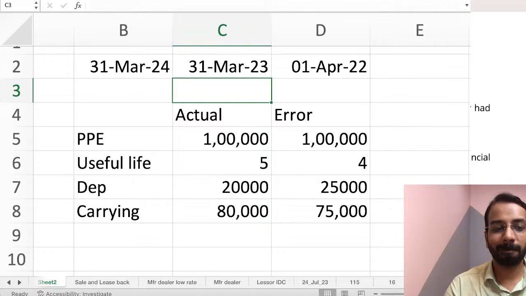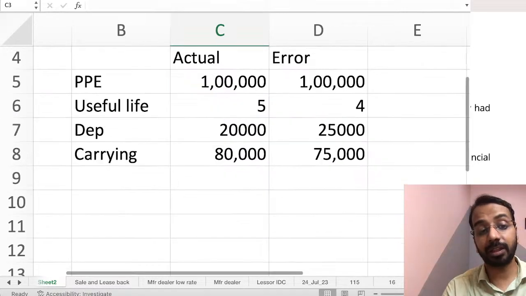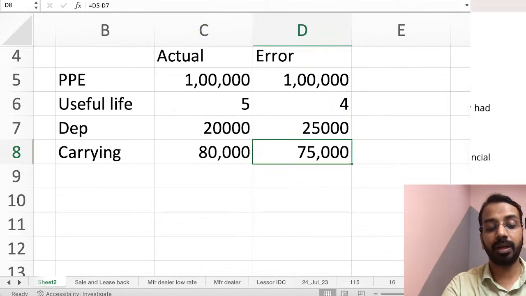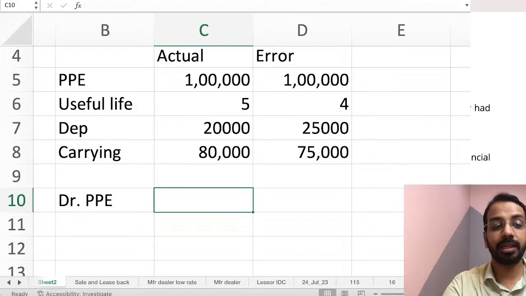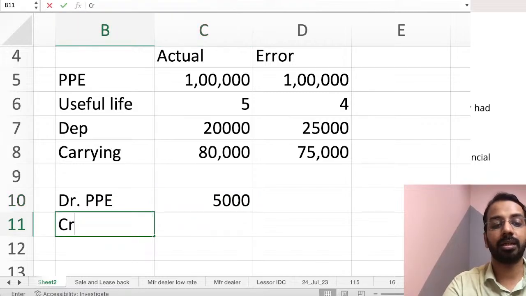So we showed it at 75,000, it should have been 80,000. So we will increase the debit PPE by 5,000. Where should we credit? The credit will go to retained earnings 5,000.